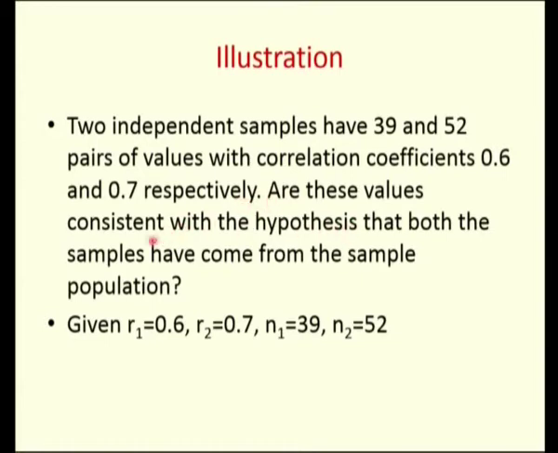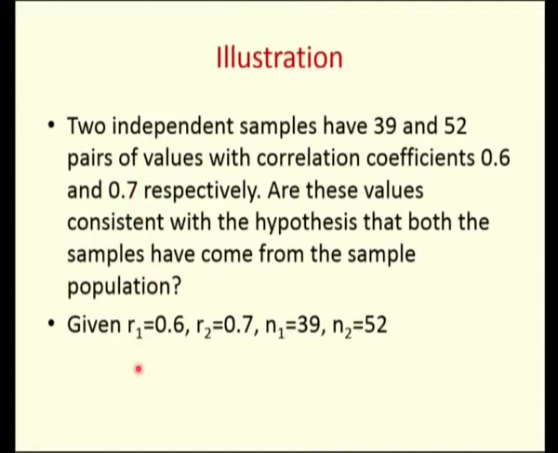Are these values consistent with the hypothesis that both the samples have come from the same population? We have calculated the correlation coefficient for these two samples as 0.6 and 0.7 respectively.